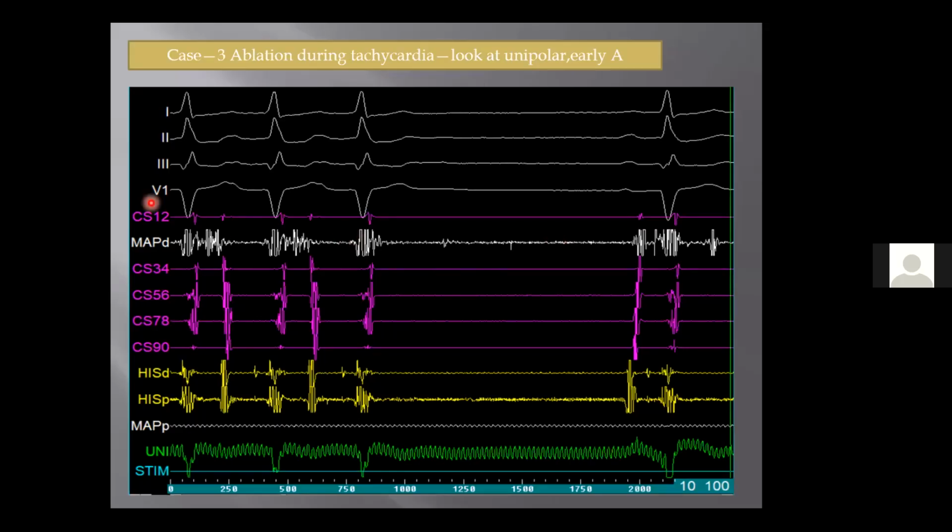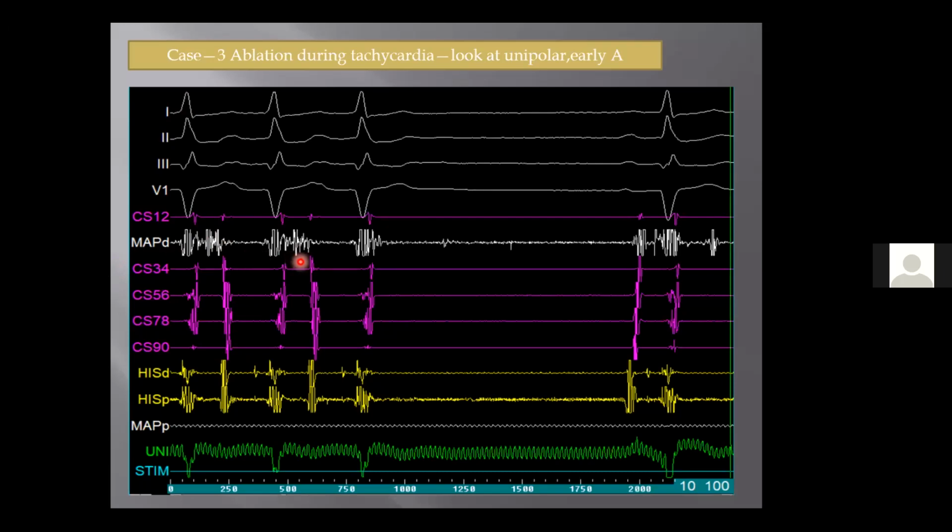Now, this was a case where we had ablated while the patient is having a tachycardia. Now, how do we know this is tachycardia? Look on the top. There's a V, we can see, followed by that an A. Look at this A pattern. This is A, which is again 1-2 is early, whereas 9-10 is late. His A is also late. So basically, this is again an eccentric kind of activation going on. So this is again a left-sided pathway, and on the mapping catheter, what we're looking at is a fused VA.